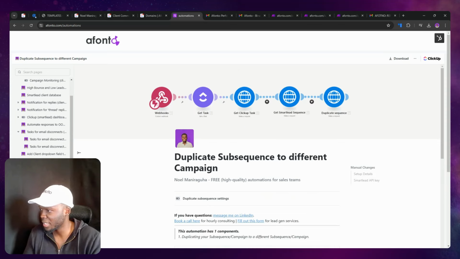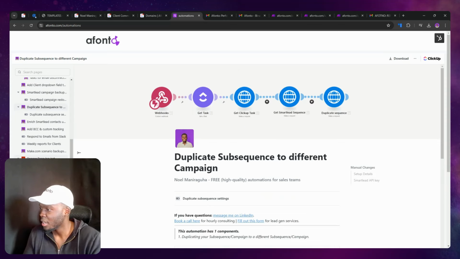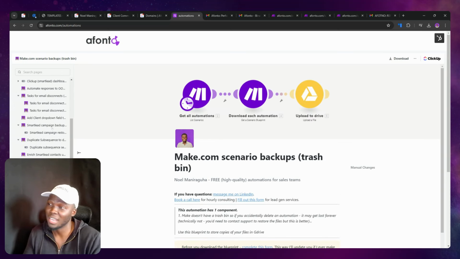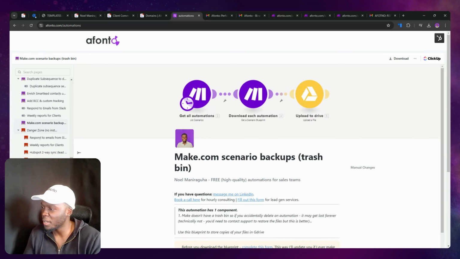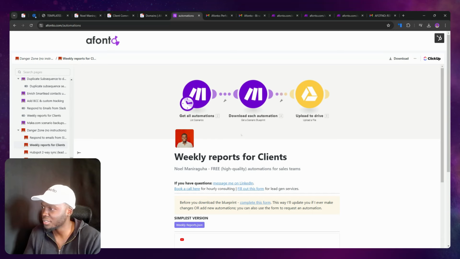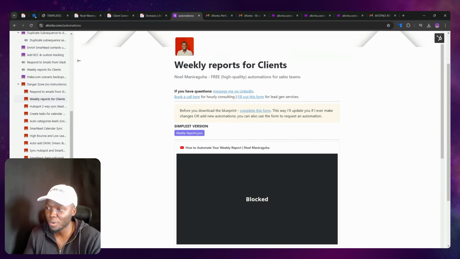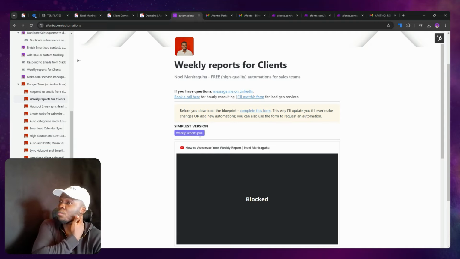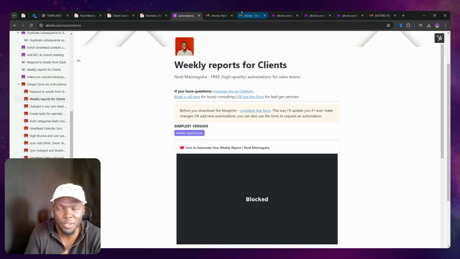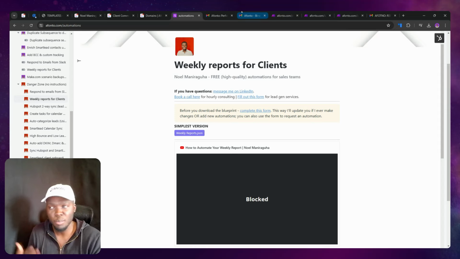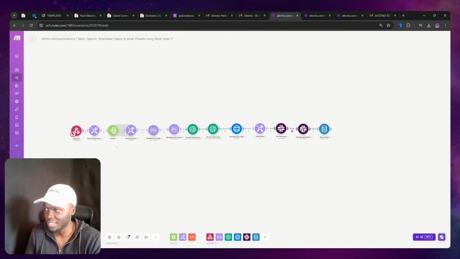What else is here? Duplicate subsequence, add BCC, make scenario backups. I love this one over here. Like there's a bunch of much simpler automations. Like I also even have the weekly reports. Like this is something that you could literally just copy, right? You could just copy this one. So these ones are much simpler, and they will get the ball rolling much faster than something like this.